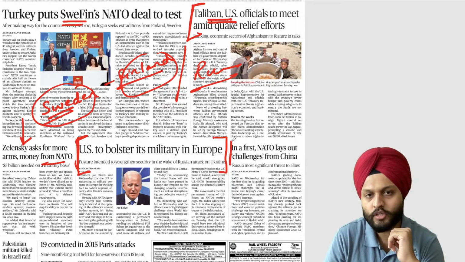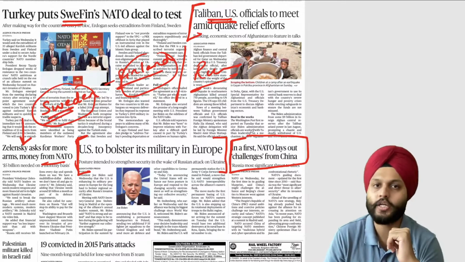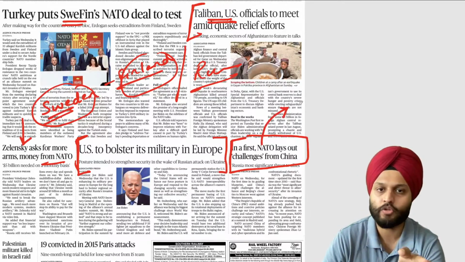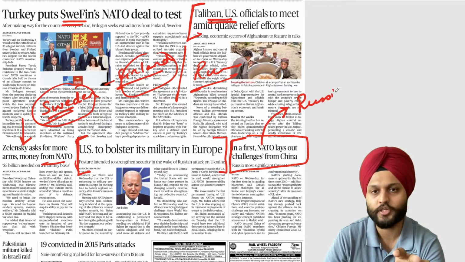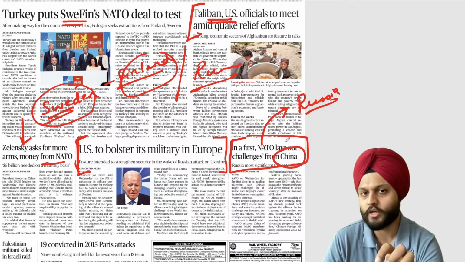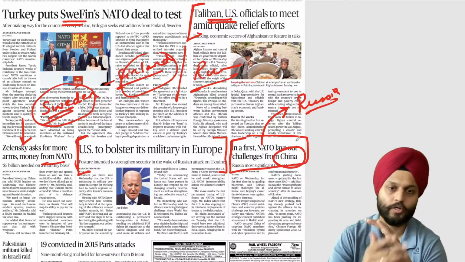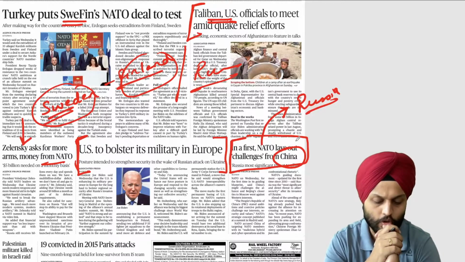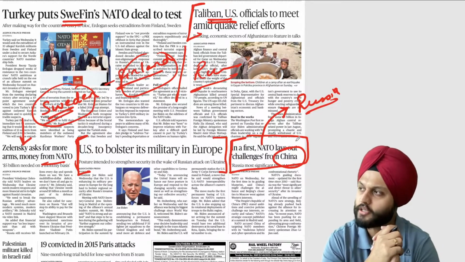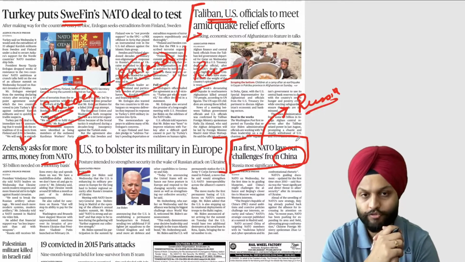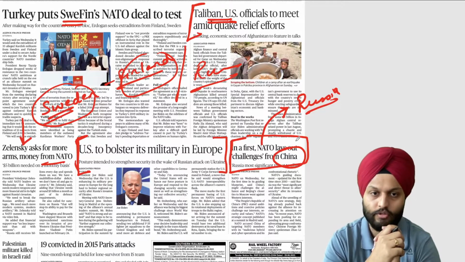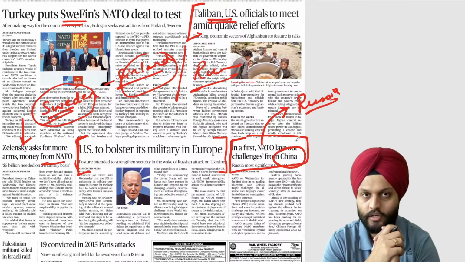Okay, in a first, NATO lays out challenges from China. So up till now, as we know, NATO is a grouping that was targeting Russia. But for the first time, it has given a reference to challenges that are emanating from China. Okay, so this is the first. Normally, they would say China is not a big competitor of ours, not a big challenger. Russia is the biggest challenger. But the first time, they have mentioned the Chinese. So that is a very significant development.